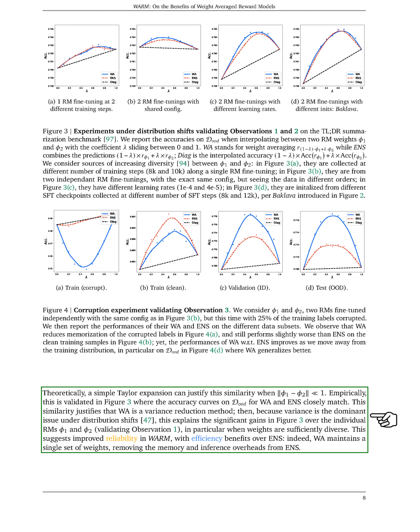This similarity suggests that weight averaging is a method for reducing variance, which is a major issue when the distribution shifts. This explains the significant gains over the individual reward models, especially when weights are diverse. This suggests that WARM is more reliable, with efficiency benefits over ensembling, as weight averaging maintains a single set of weights, removing the memory and computation overheads from ensembling. Secondly, we'll look at how weight averaging can make ensembling more robust.